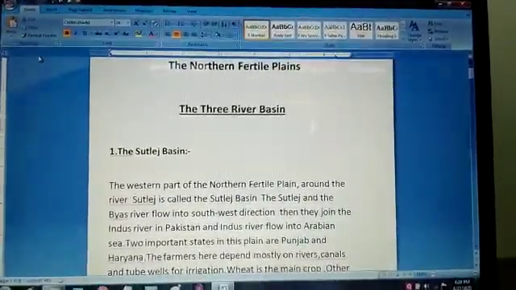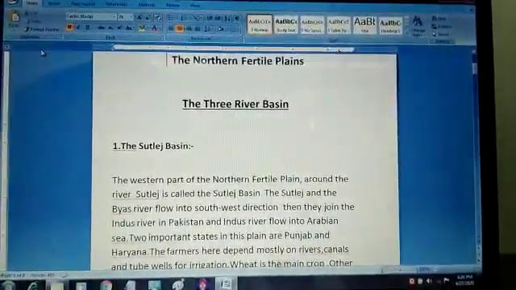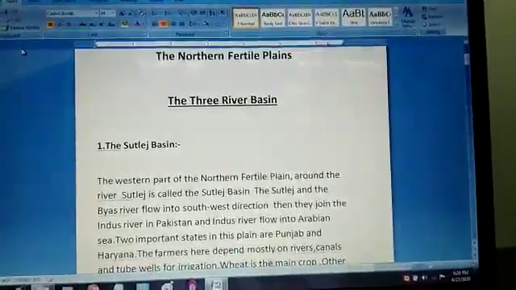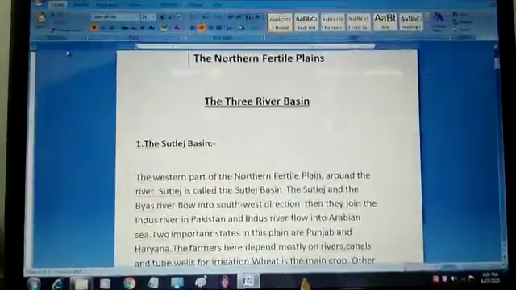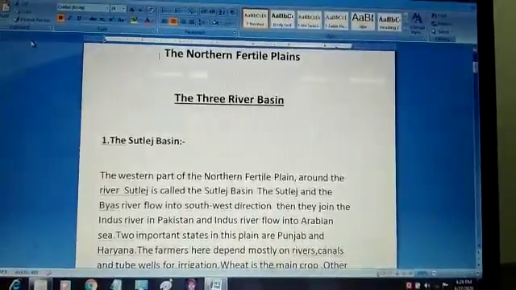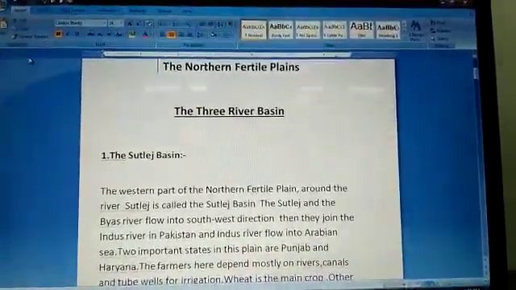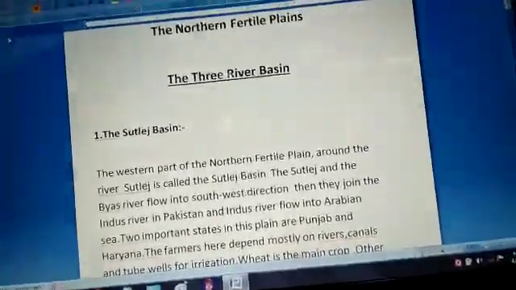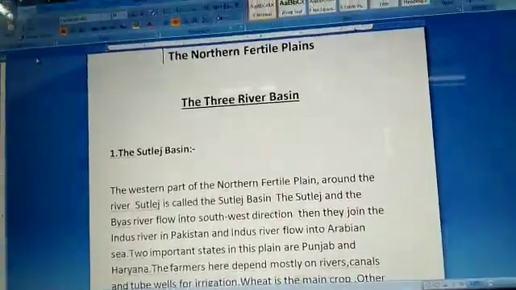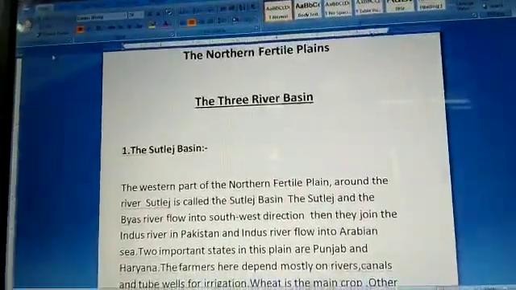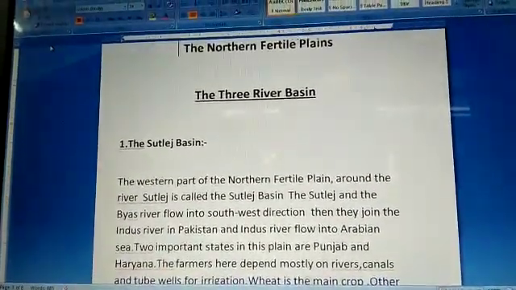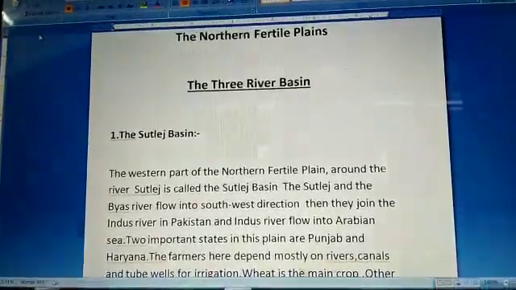So the very first river we have is the Satluj basin. First we have to discuss the location. Where is the Satluj basin located? The western part of the northern plains around the river Satluj is called the Satluj Basin. The river Satluj and the river Beas both flow in the southwest direction, and then they join the Indus River in Pakistan, and this Indus River flows into the Arabian Sea.